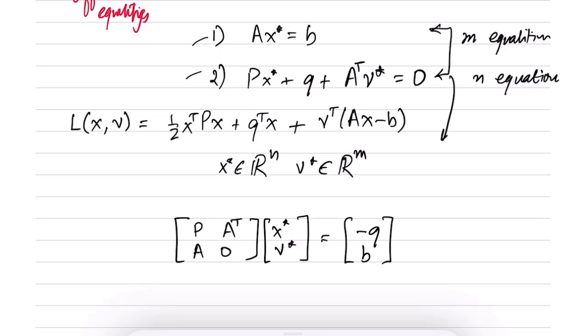So this is a simple scenario where the KKT conditions can be directly solved and the primal dual optimum pair can be obtained. In general, that may not always be possible because KKT conditions themselves may be nonlinear equations and may not be easy to solve, but it is in fact possible when you have a quadratic problem.